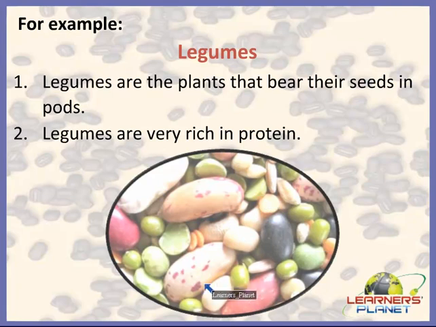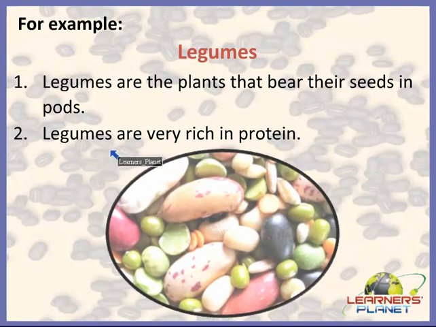You can see in the picture, this is the picture of legumes which includes all kinds of beans. Right? Kidney beans, cram beans, black beans, green beans. Alright children? So legume plants are known for their ability to fix atmospheric nitrogen with the help of bacteria, and they also contain high protein content which makes legumes desirable crops in agriculture.